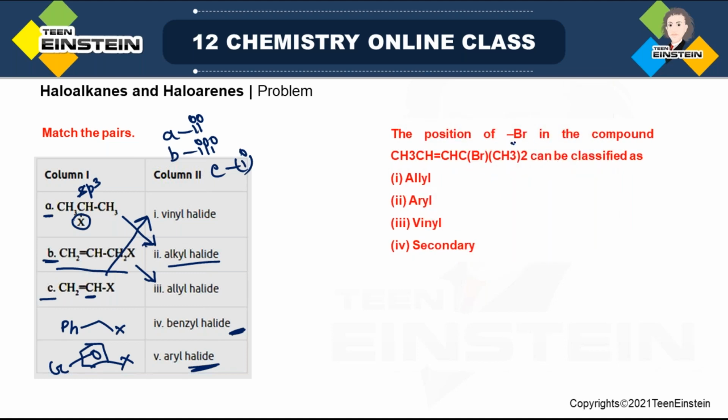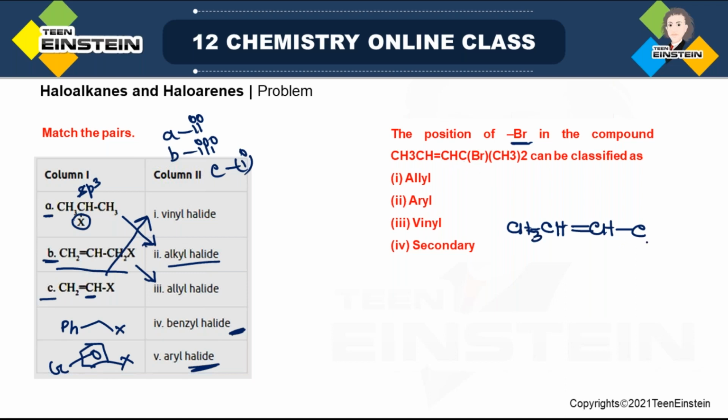Next question: the position of Br in the compound is given, can be classified as allyl, aryl, vinyl, or secondary. So first, obviously, we have to draw the structure. CH3, CH double bond, then C, and here we have CH3.